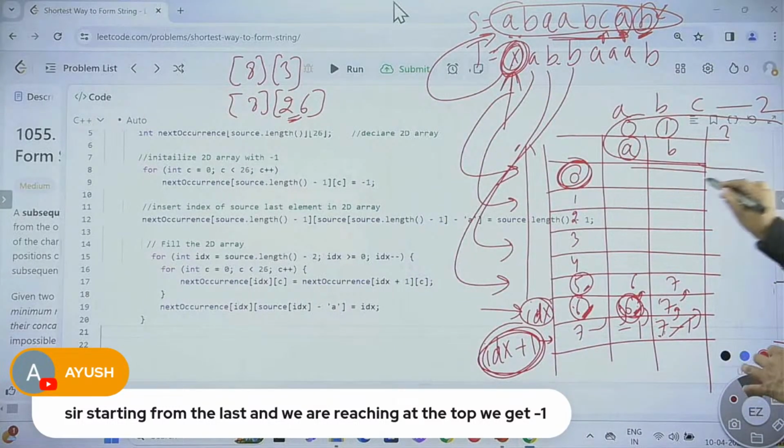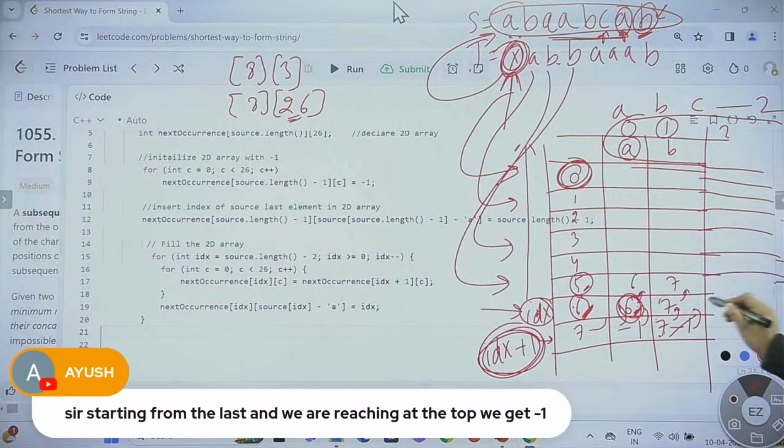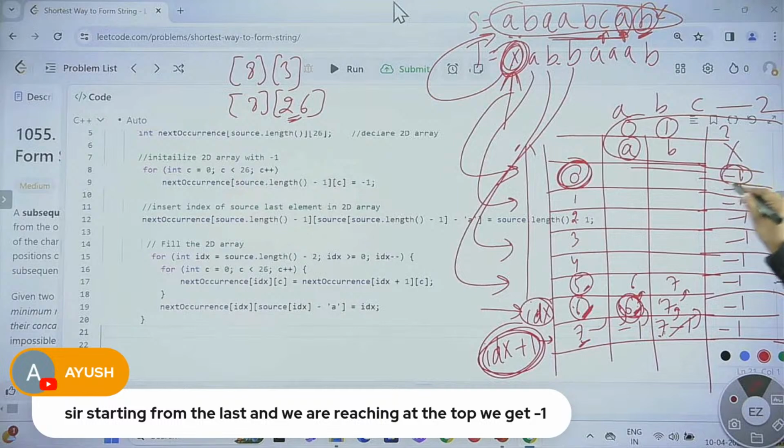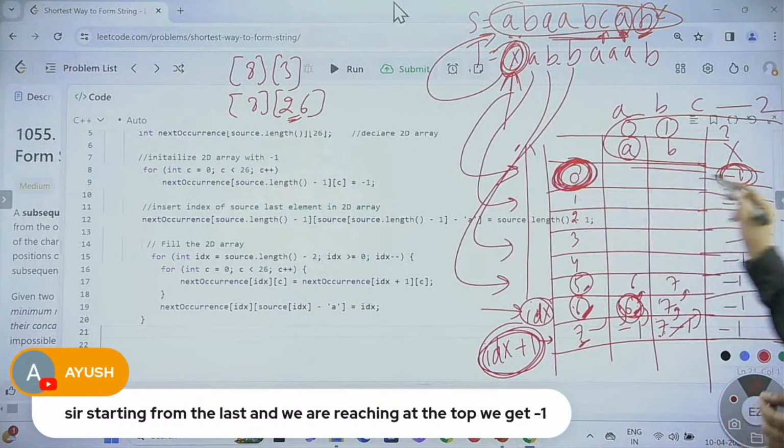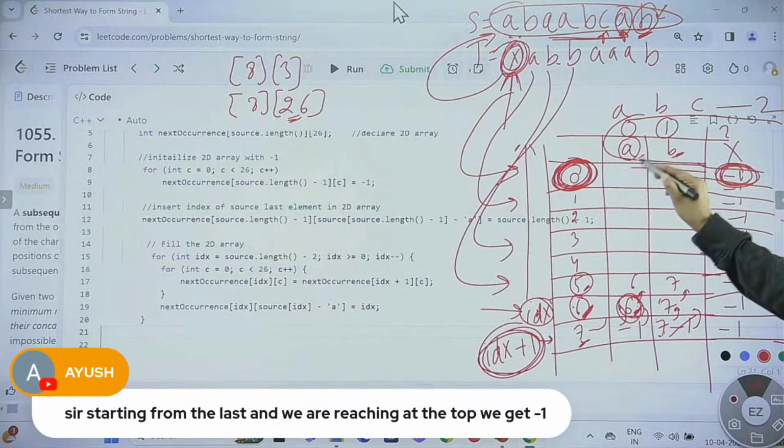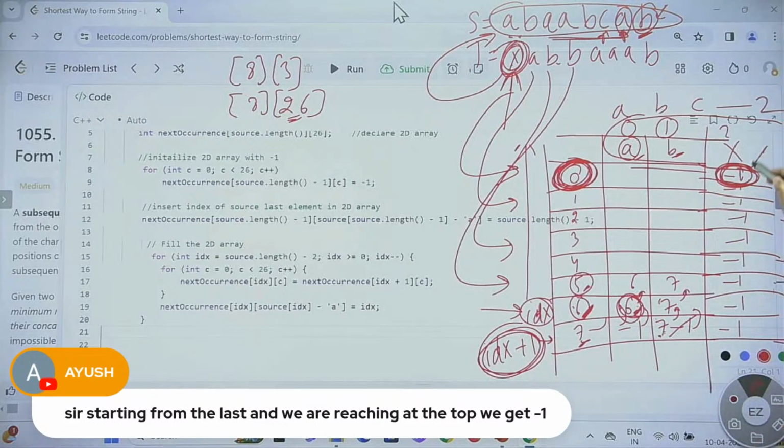Let me tell you all the stuff. He is telling that for x, starting from the last index, everywhere there will be -1. So one thing is confirmed. Thomas is saying that simply check 0 at the 0 index. If you have -1 for any symbol, for any character, that means this character is not present in the source.